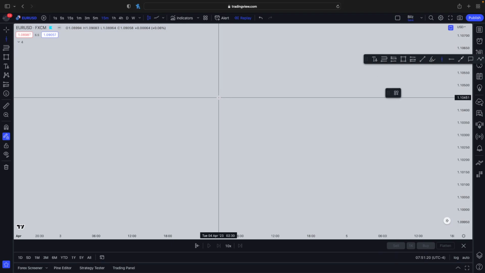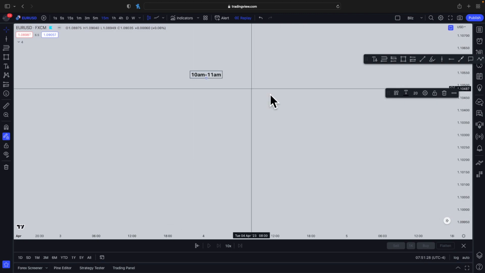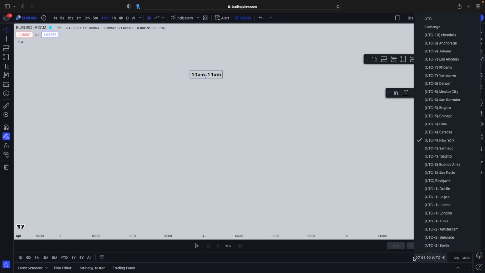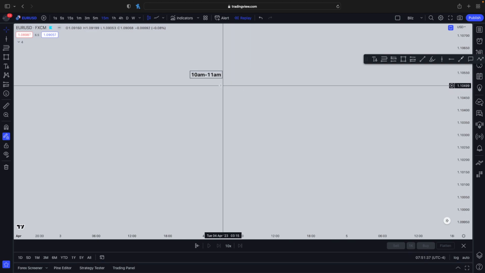So the timings which you're going to trade the strategy is from 10 a.m. New York time, 10 a.m. to 11 a.m. Okay, so how to change your time to New York time if you're not in New York? Press this on the bottom right here, and then New York UTC -4. Okay, so 10 a.m. to 11 a.m.